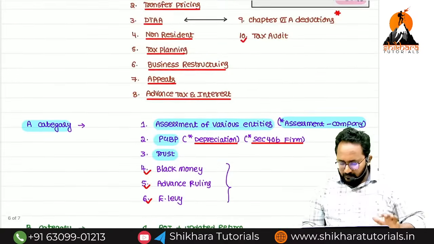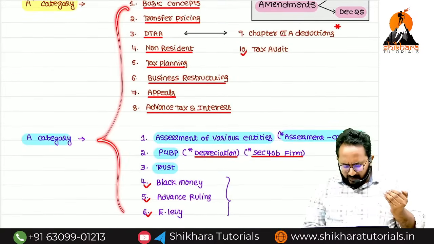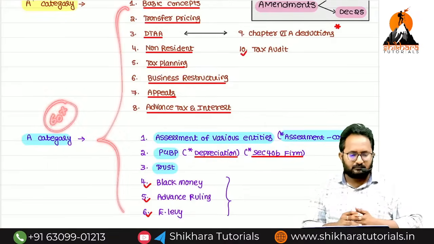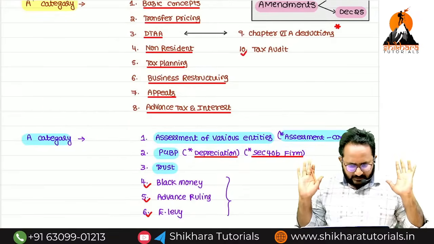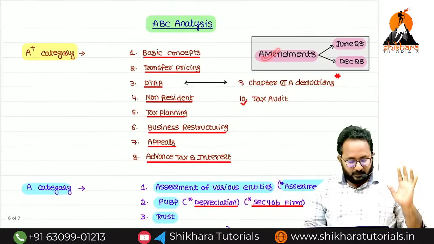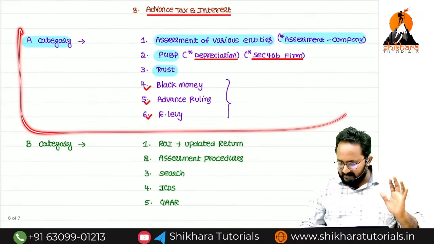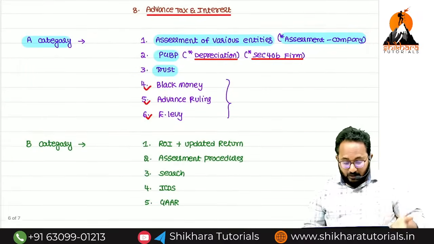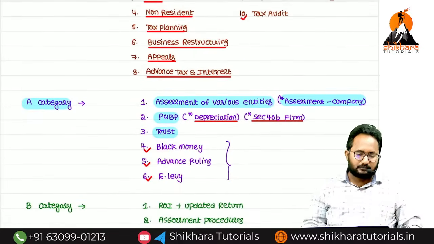Next, sir, if you prepare the A plus category and A category, along with the MCQs, definitely you can score exemption. And amendments also. Remember, A plus category, this isn't set. Next, A category, this isn't set. Why am I saying 60 plus marks? Because I am covering the corners also.